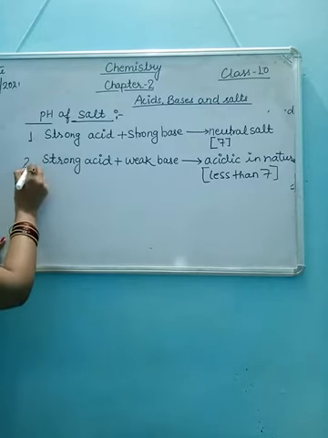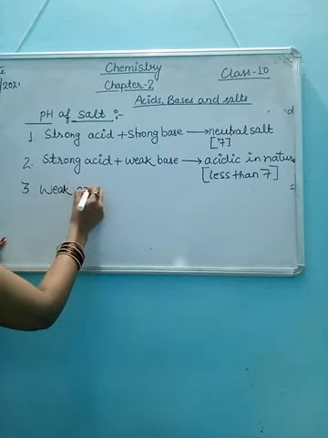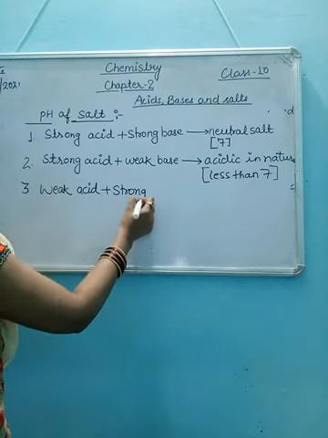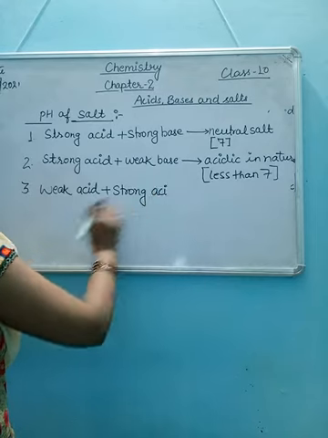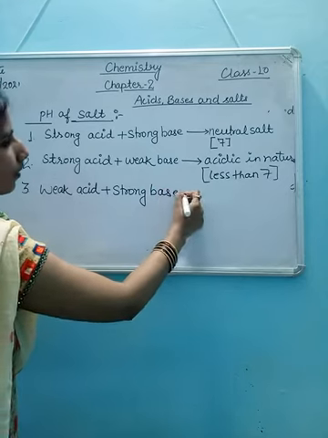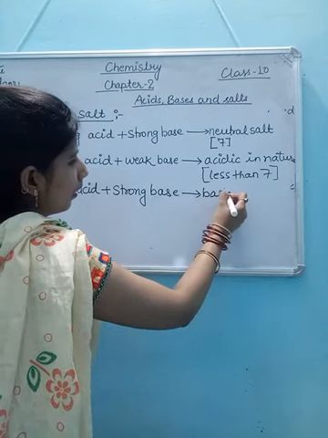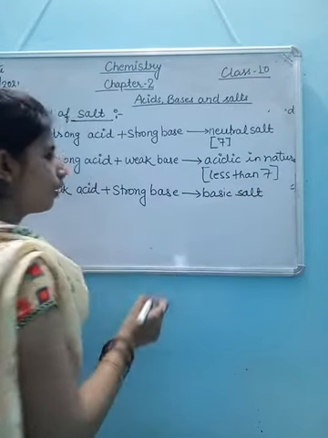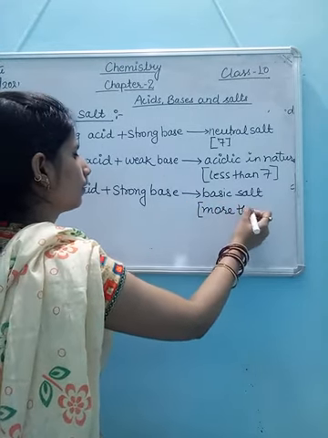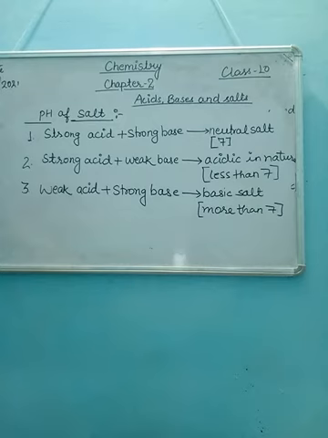Now number 3, whenever weak acid reacts with strong base, it produces a basic salt and the pH will be more than 7. So these are the pH of salts.